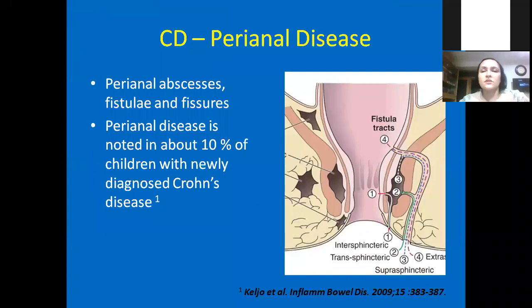So perianal disease is very, very important. I always say never forget to examine the perianal side, and there might be abscesses, fistula and fissures, and this will give you an immediate hint that you are dealing with some IBD. And 10% of children actually present with Crohn's disease with perianal disease. So there might be fistulas in different tracts, and wherever there is a fistula, we suspect perianal disease, we have to do an MRI. Plain MRI can normally look at the fistula tract, but if it is very complicated, sometimes we may need to give some contrast from the fistula.